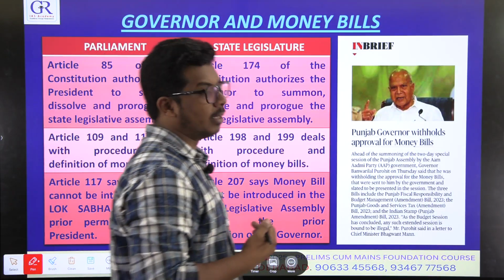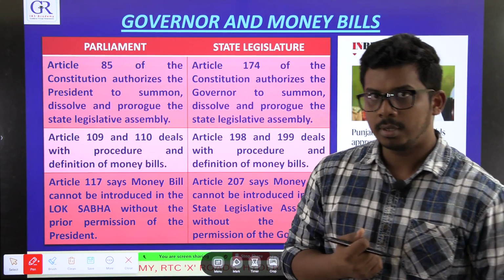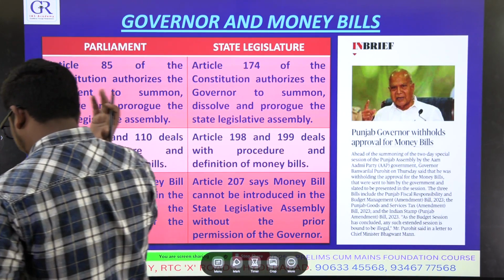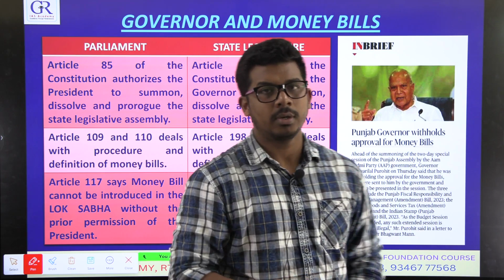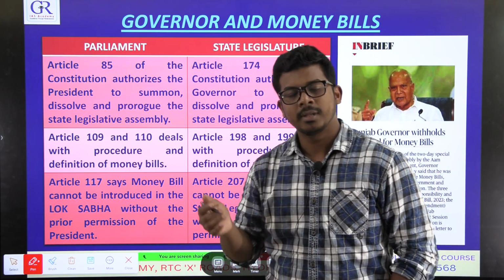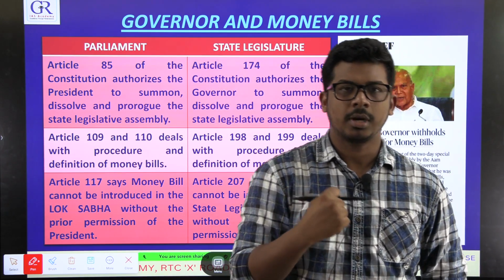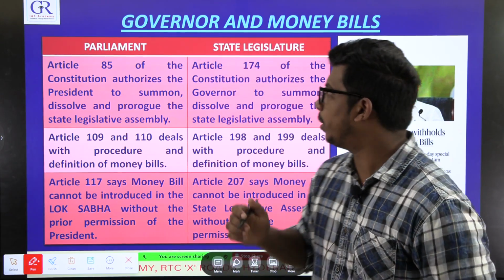Our next news article, Governor and Money Bills. So this also, first come to this static part, then you will understand the present news. So what is the static part? Our Constitution of India is divided into 25 parts.